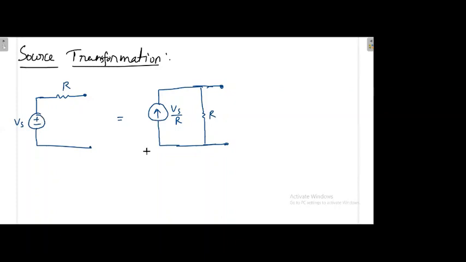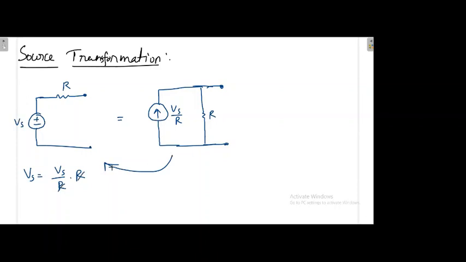This is the source transformation. If it is a current source, how can you go back? Simply your parallel resistance has to come in series. You simply multiply your current and resistance, then you will get the voltage, because Vs divided by R into R gives Vs. So like this you can do.